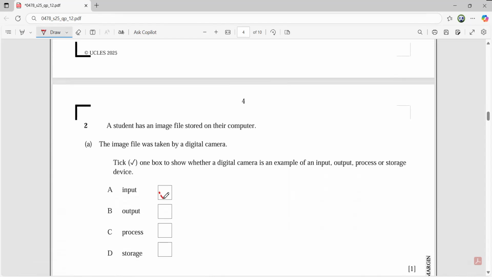Definitely, it's an input device. So this is how you will be scoring the marks.